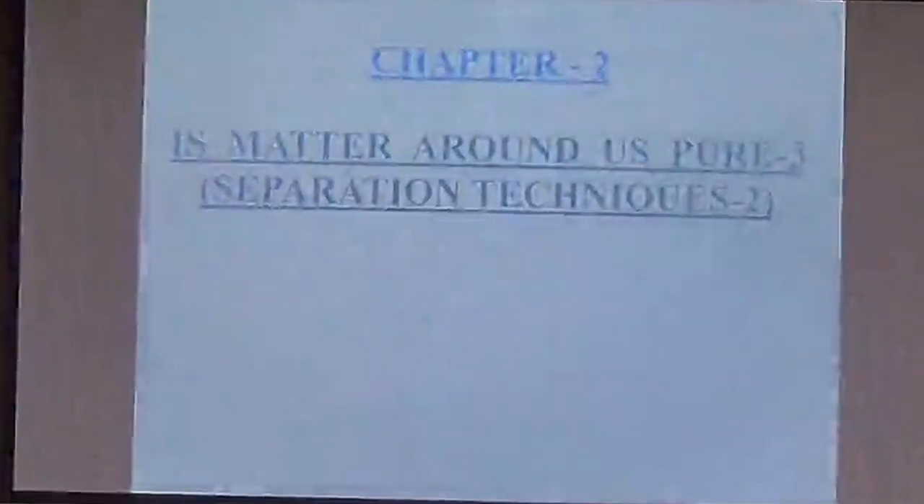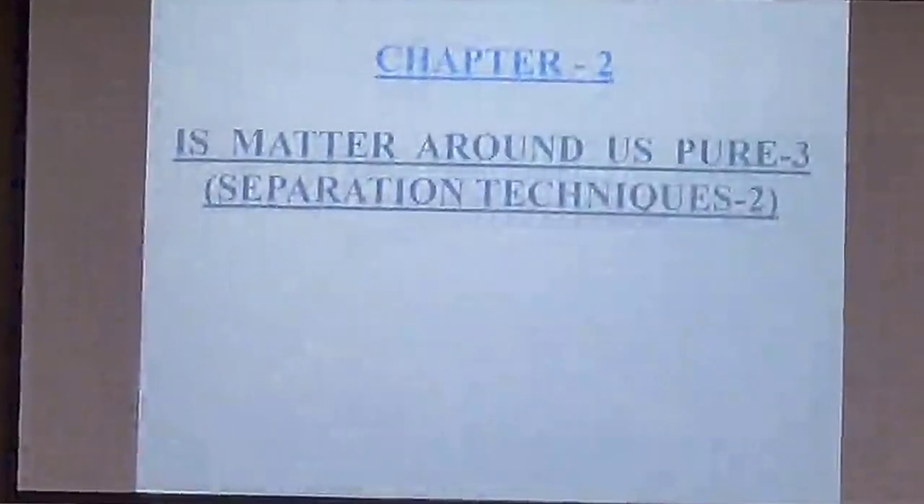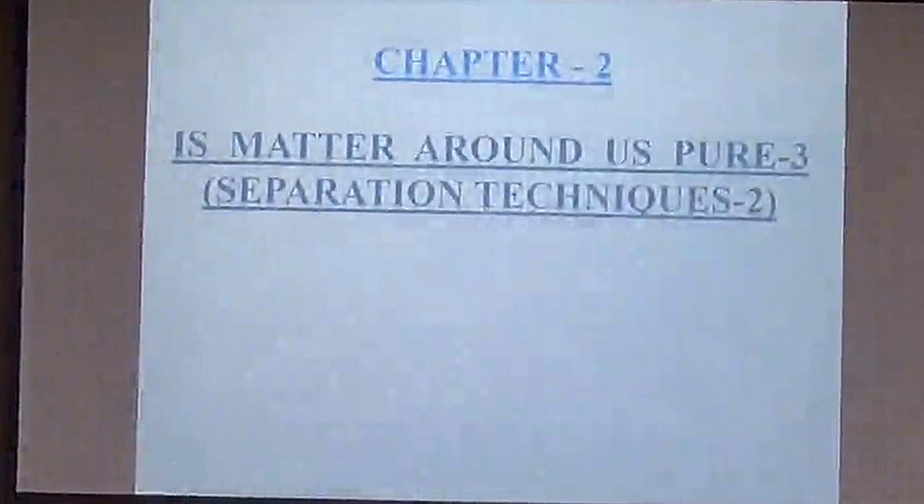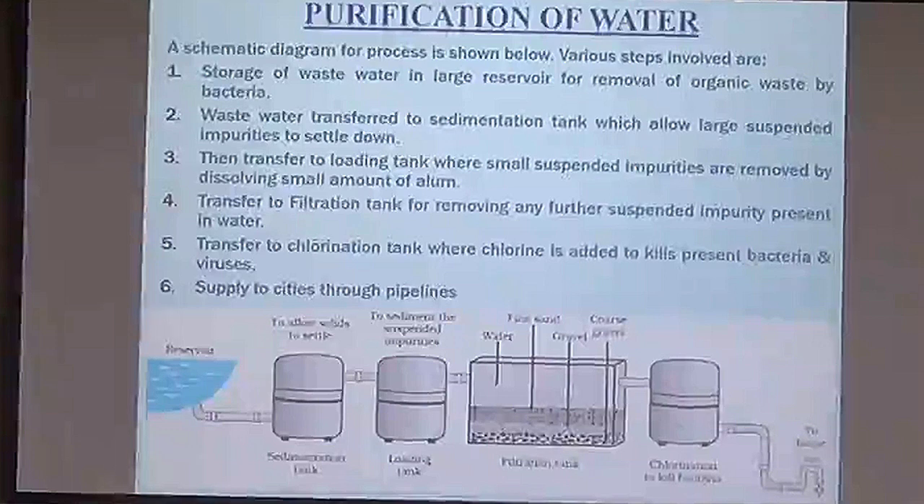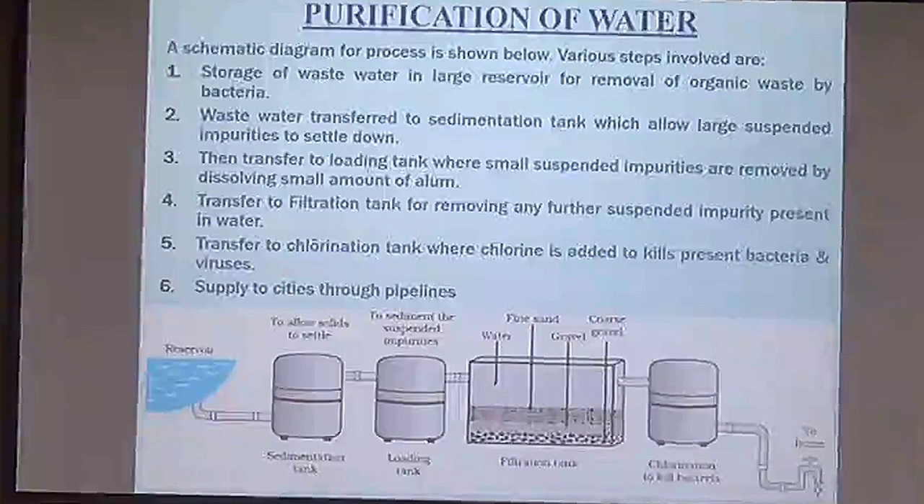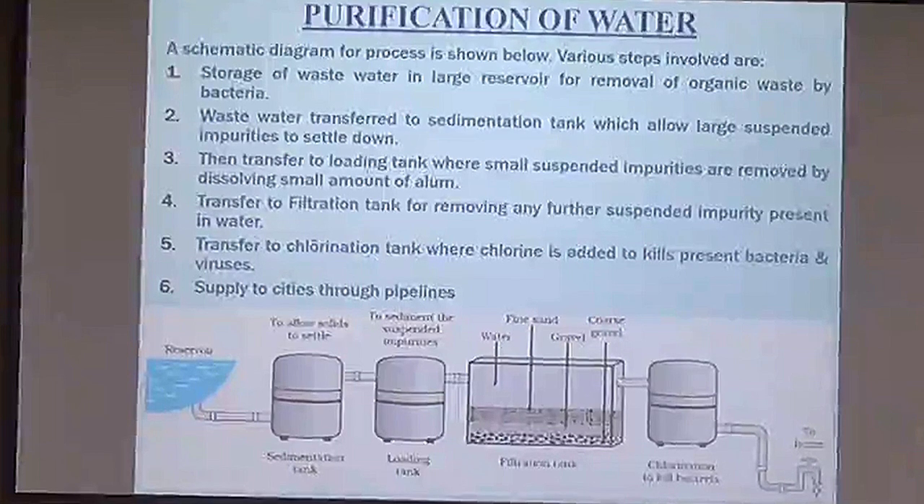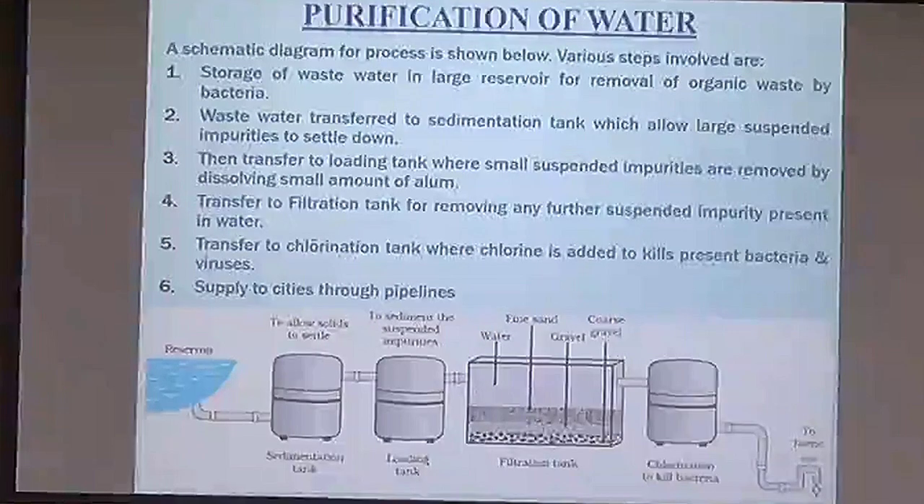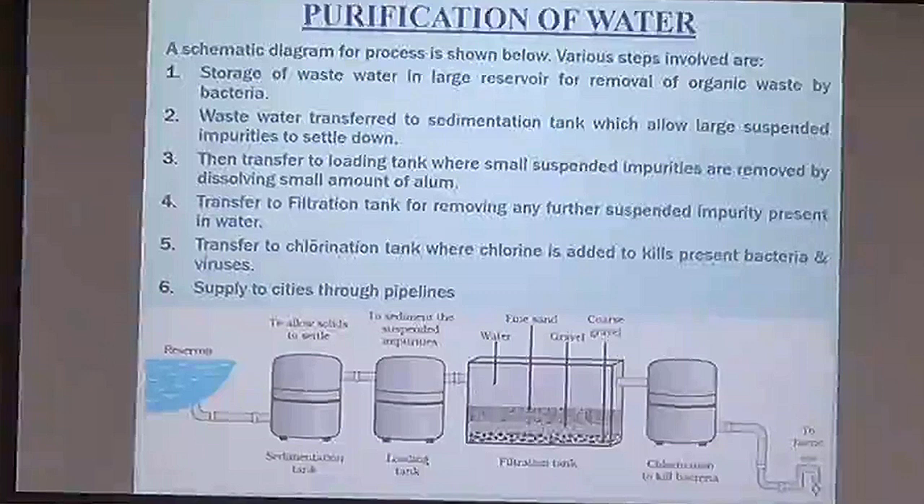We are starting with the third part of this chapter, that is separation techniques, part 2. Now in this we are continuing further with the process of separation, that is fractional distillation. And here the process which is used is for purification of water. In this process you see that there is a reservoir from which we are taking water, and we have to purify this water. So what we are doing in this process, there is a schematic diagram which is shown here.